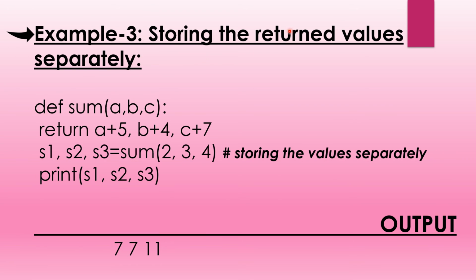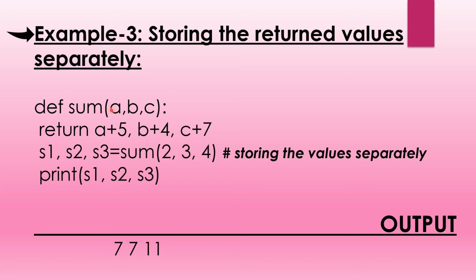Now let us see a third example, storing the returned values separately. Here we have defined a function sum with a comma b comma c. It returns a plus 5, b plus 4, c plus 7. Here we have taken variables s1, s2, s3, which store the values separately. So s1 will store the value of a plus 5, s2 will store the value of b plus 4, and s3 will store the value of c plus 7.